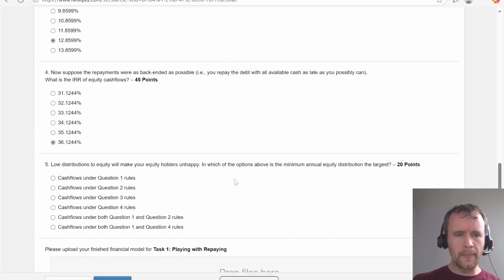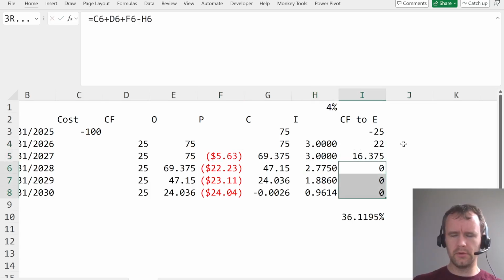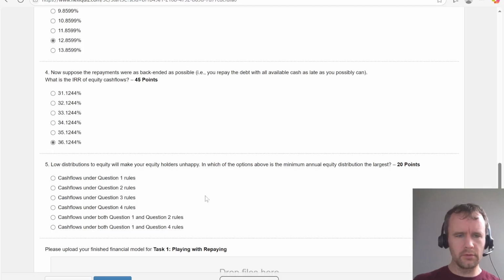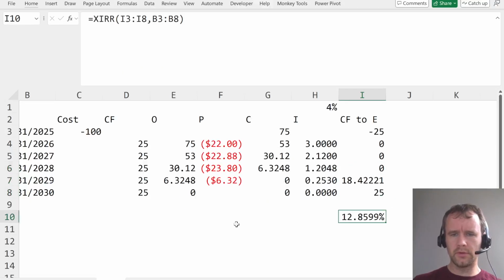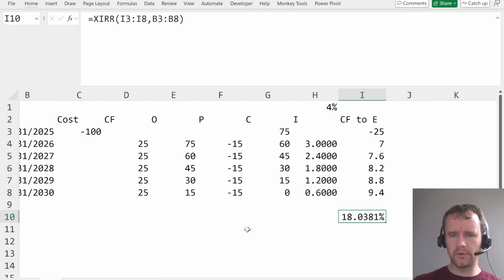I'll take it. No distribution actually will make your equity holders unhappy, and which of the options above is the minimal annual equity distribution, the largest? Okay, well, I mean, here, 0. And 0. I mean, what? This is stupid. Okay, fine. So 4 and 3 both have 0 distributions.